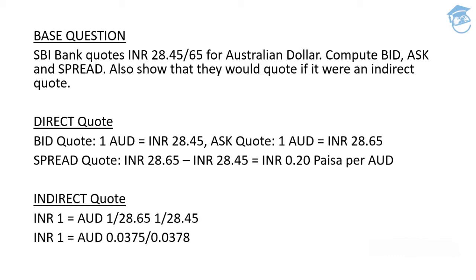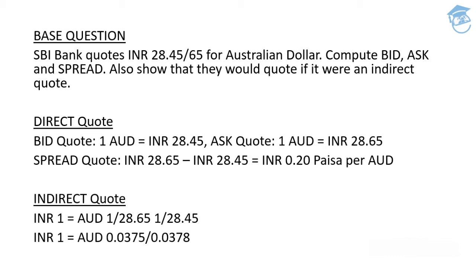Now, remember guys, I made you understand in my first or second presentation, what do I mean by direct quote? Direct quote is basically the quote wherein we keep on the left hand side that currency which is the foreign currency to us. In this particular case, since we are having INR, that is the Indian rupees in our country, we'll be keeping the Australian dollar on the left hand side, and 1 unit of Australian dollar will be equivalent to n number of units of Indian rupees. That's how direct quote is being reflected.